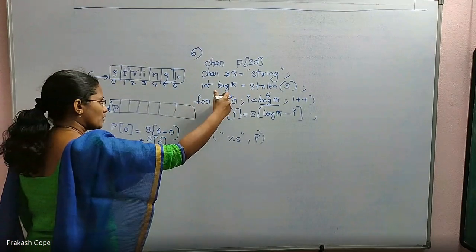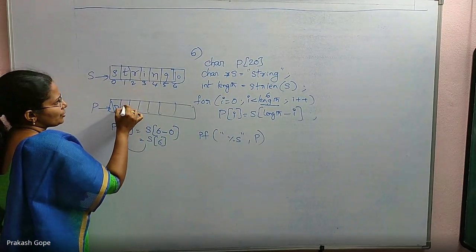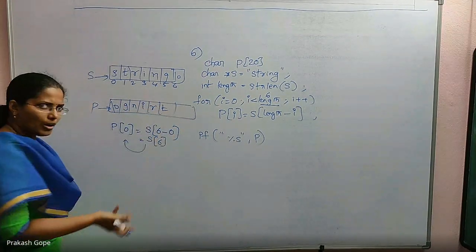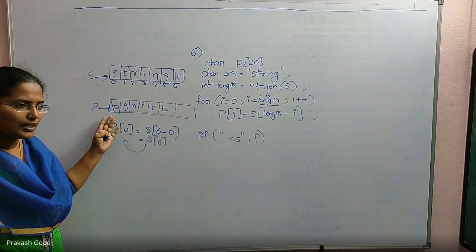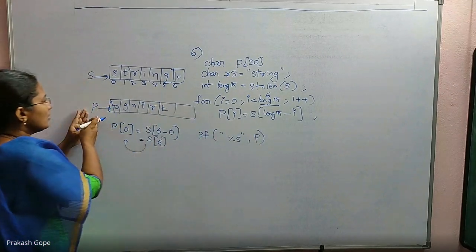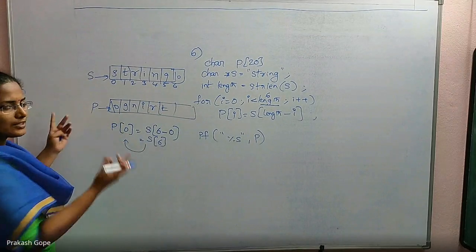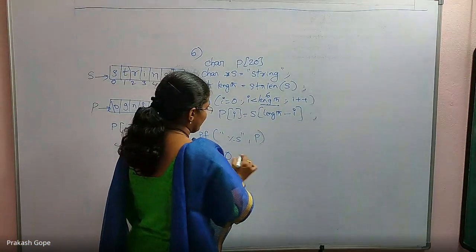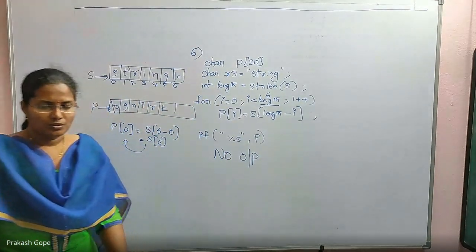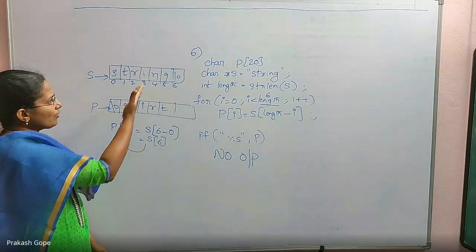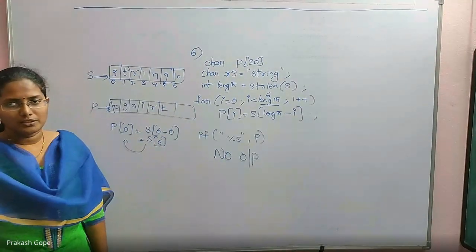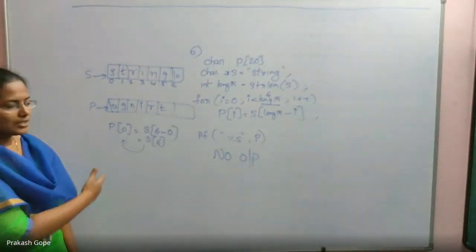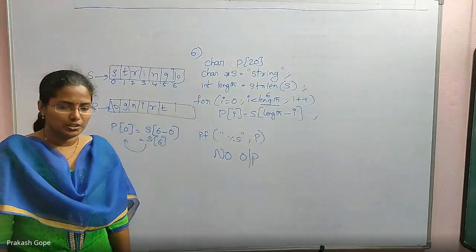After that, in this for loop, you will copy: first you will copy G, then N, then I, then R, then T. What is the point? If the very first character is a null character, and if you try to print p, from here up to the first null character is a string, and the very first character is null, which means it is empty, no output. It's like an empty string. Though you have copied the characters after the null character, if you pass only the base address, the base address value itself is the null character, so it's an empty string.